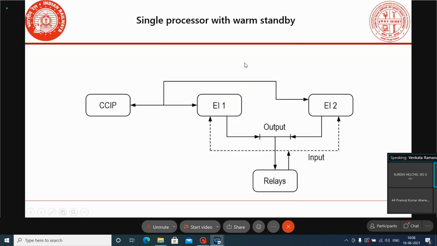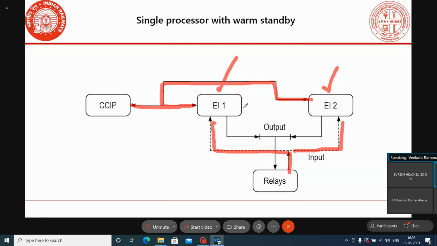The same thing can be represented like this also. In our S18 book, it is represented like this. This is EA1, EA2, meaning system A and system B. The field inputs are connected to both A system as well as B system, and there is no communication between the two systems. These systems are warm standby systems, and at a time only one will be powered on. Whichever system is powered on, that system only will deliver the output. This is the warm standby arrangement.